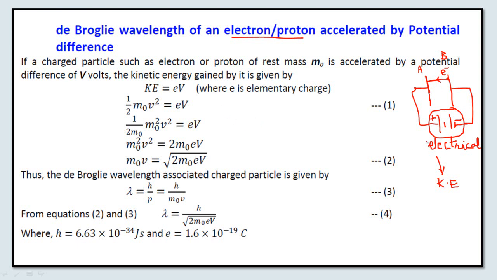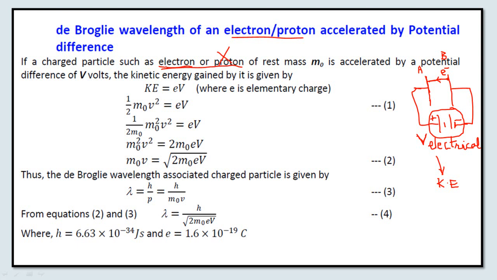So if V is the voltage applied to this battery, or you may call it the potential to which this electron is subjected, then consider a charged particle such as an electron or a proton. Forget about the proton for one instant and just consider the case of the electron, and then we can extend this concept to the proton also.